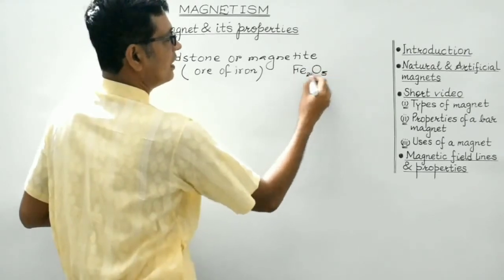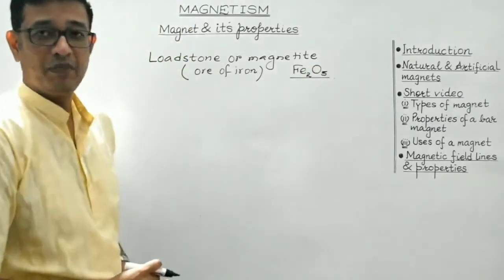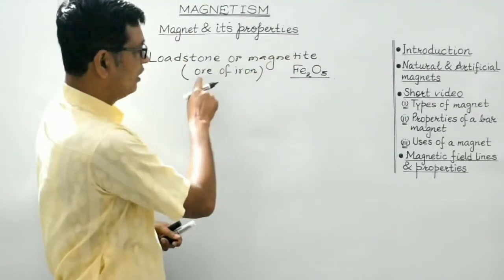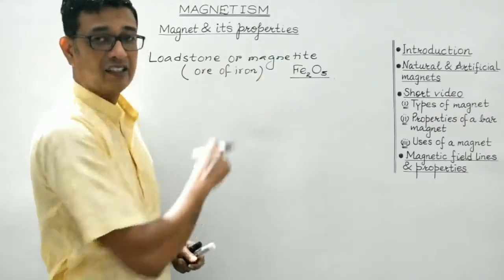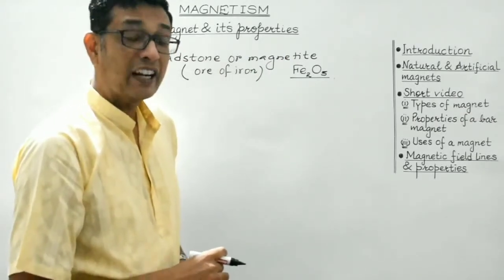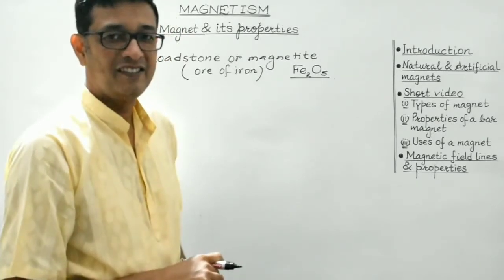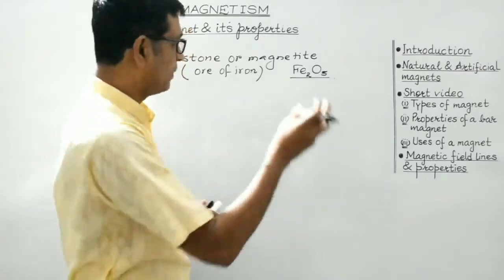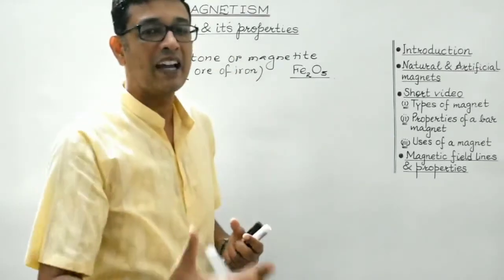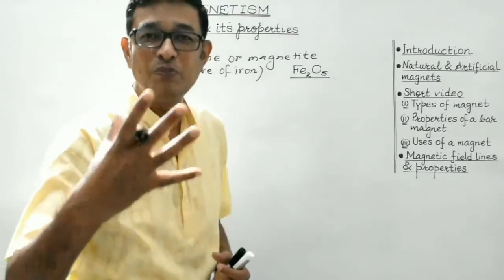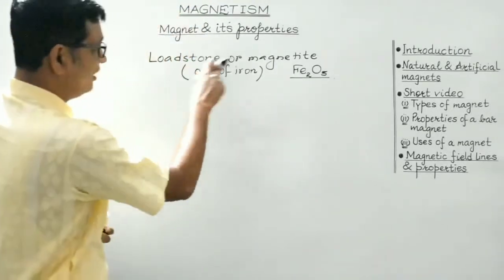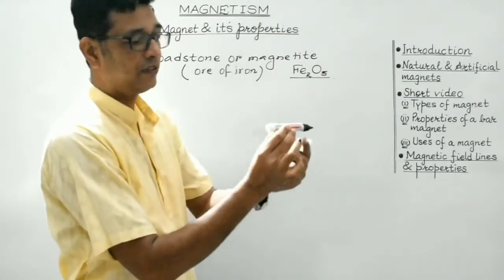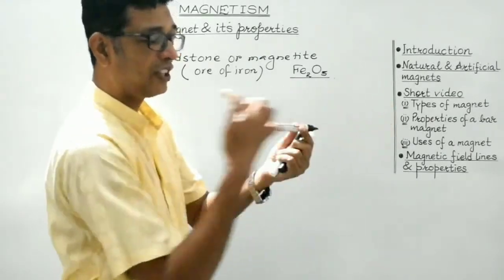So what I stated is that Thales of Miletus found that this lodestone or magnetite, which is the naturally occurring ore of iron, that is Fe2O3, attracts small pieces of iron. And as I told you, these iron pieces, when brought in contact or placed near the lodestone, themselves get magnetized. That we will discuss; it is known as induced magnetism. And when the lodestone is suspended freely, it tends to align itself in a particular direction, that is along the geographical north-south.